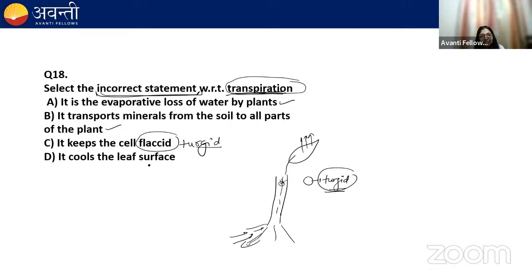Okay, so it keeps the cell turgid. It cools the leaf surface. Yes, it keeps the leaf surface cool by evaporative cooling. So select the incorrect statement. Incorrect statement is C. It keeps the cell flaccid.